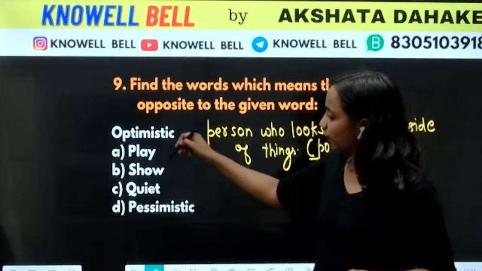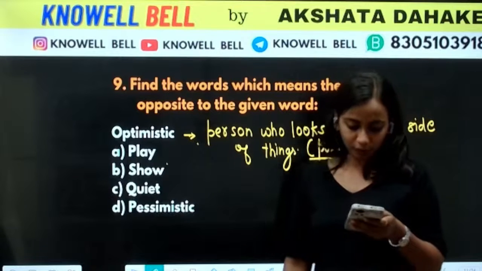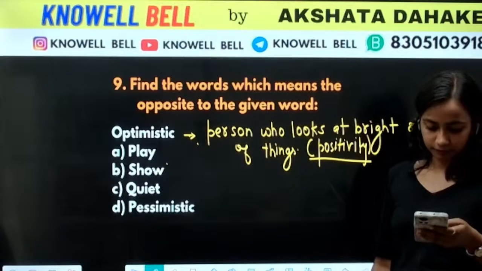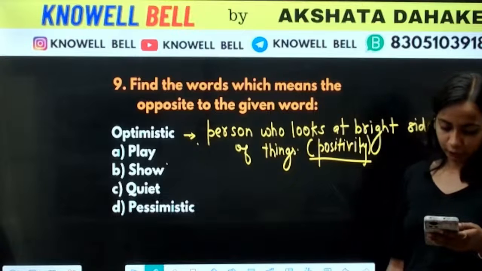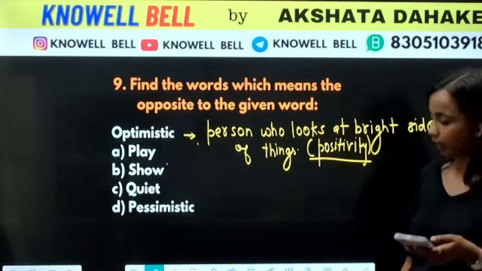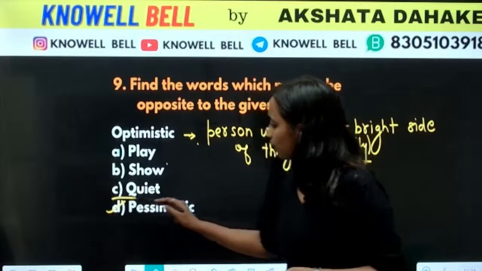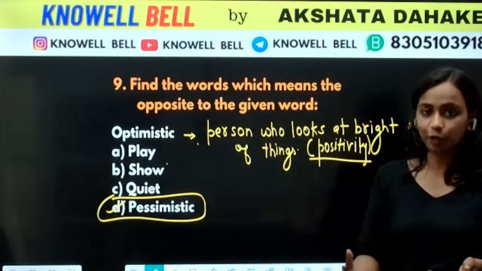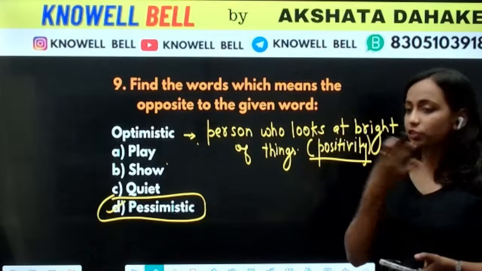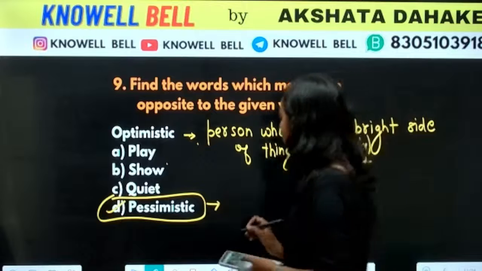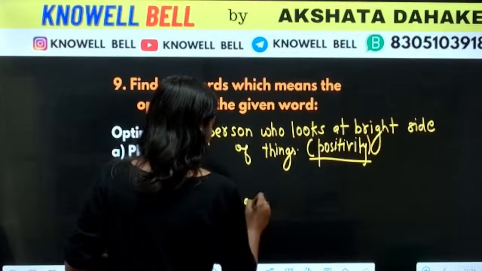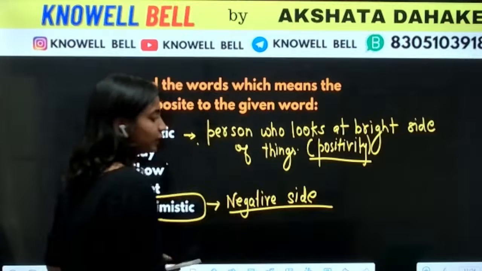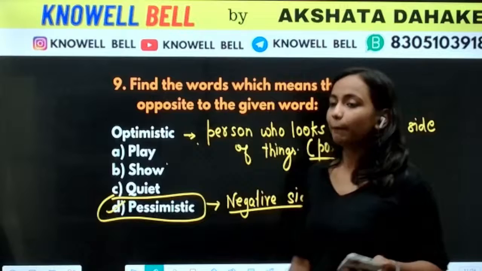What is the opposite of it? Play, show, quiet or pessimistic. What will be the opposite? D. Very good. For the ninth question, first is Narendra, second Arav, third Virat, fourth is Chirag. Very good. Pessimistic. Optimistic means a person who sees the bright side of things, who looks at the positive perspective of everything. What will a pessimist be? A person who looks at the dark side and negative side of things. We'll call such a person pessimistic.